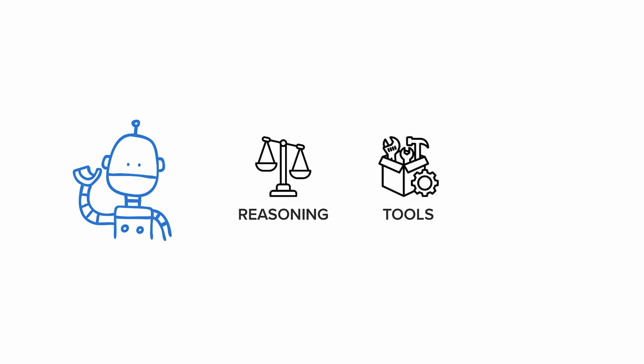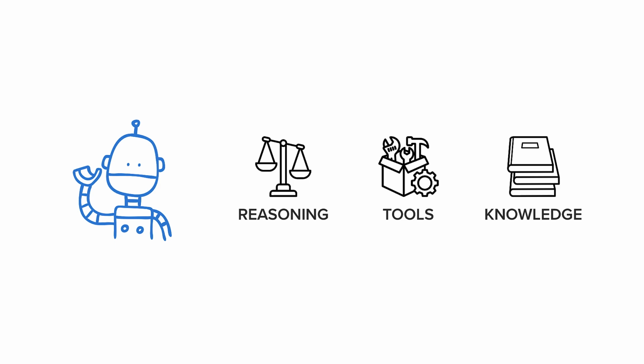Second, it needs tools. These are things the agent can do on your behalf. In the case of employee search, that might include filtering the employee directory, searching the intranet, or combining both strategies to find the right person. And third, it needs access to knowledge. In this case, the content on your intranet and in your directories. With reasoning, tools, and knowledge, a search agent can do more than just retrieve results. It can help you achieve your goal.